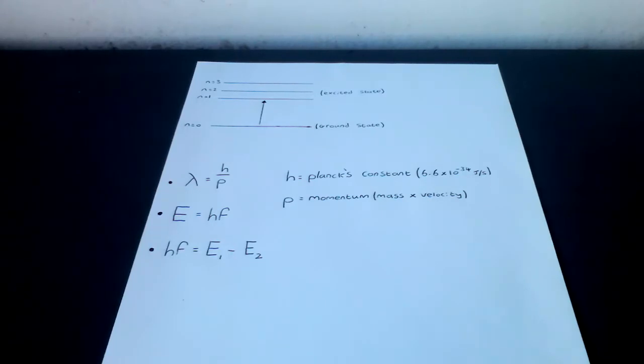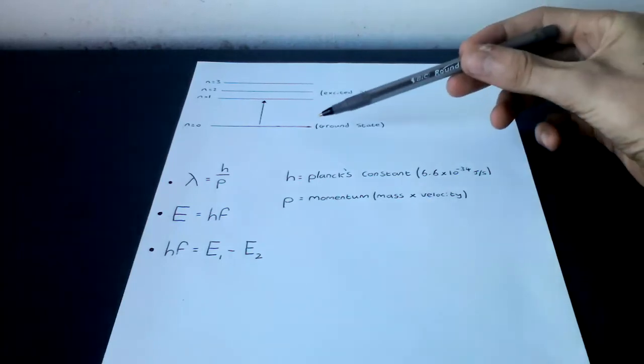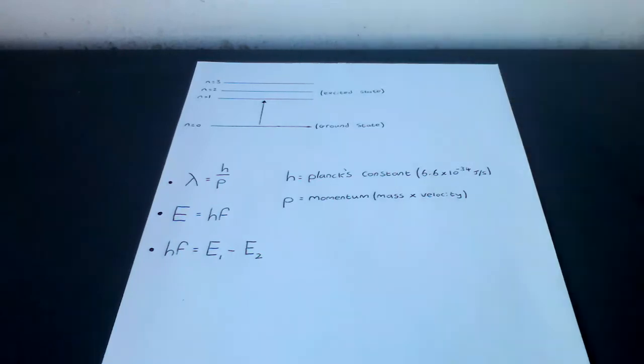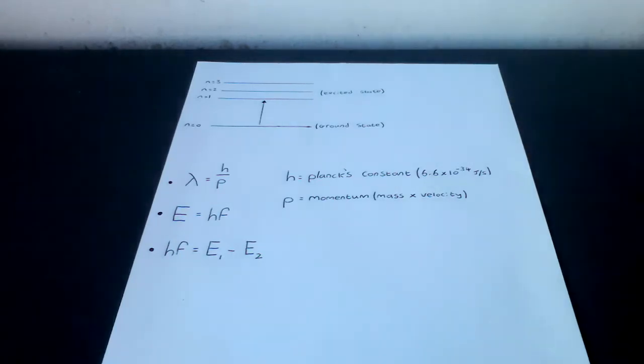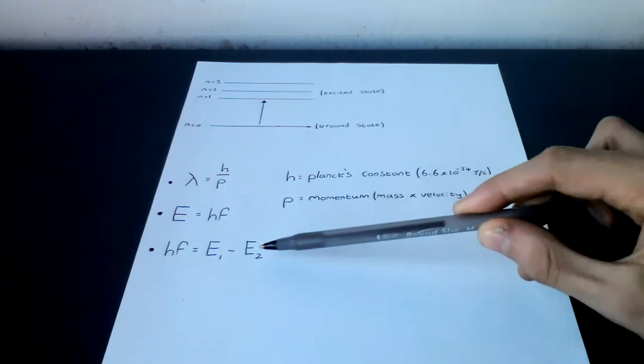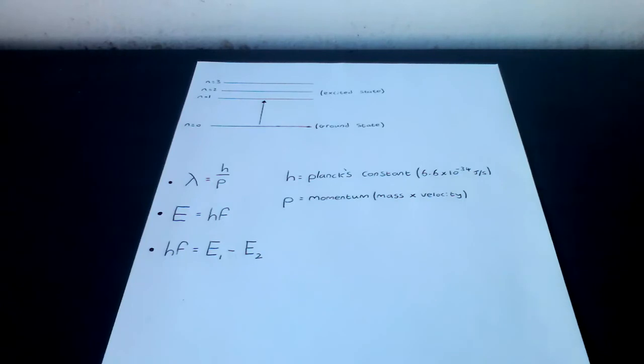We draw energy level diagrams like this. n equals 0 is ground state, n equals 1, n equals 2, n equals 3 and so on are excited states. The arrow shows that an electron has made a jump from ground state to the next level up, n equals 1. If each level has an energy value, it is easy to see that the difference between the energy levels must equal the energy delivered by the photon. This gives our equation hf equals E1 minus E2, where hf is the energy, E1 is the energy needed to be at level 1, and E2 is the energy needed to be at level 2.